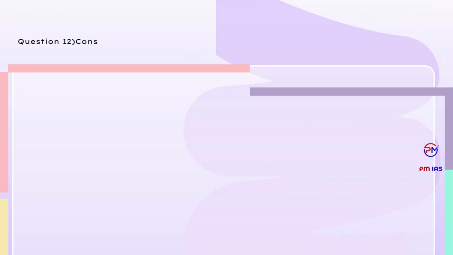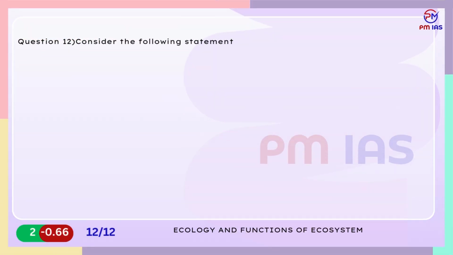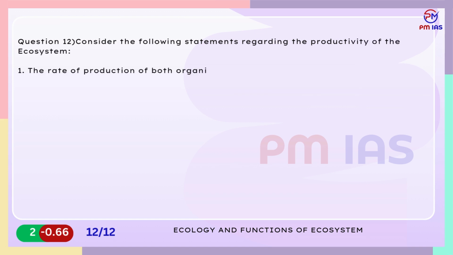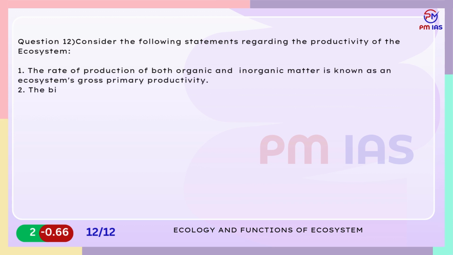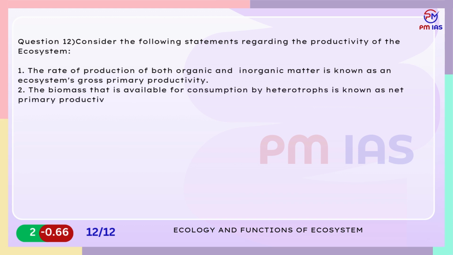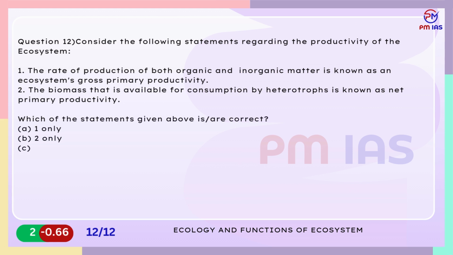Question 12. Consider the following statements regarding the productivity of the ecosystem. 1. The rate of production of both organic and inorganic matter is known as an ecosystem's gross primary productivity. 2. The biomass that is available for consumption by heterotrophs is known as net primary productivity. Which of the statements given above are correct? A. 1 only. B. 2 only. C. Both 1 and 2. D. Neither 1 nor 2.